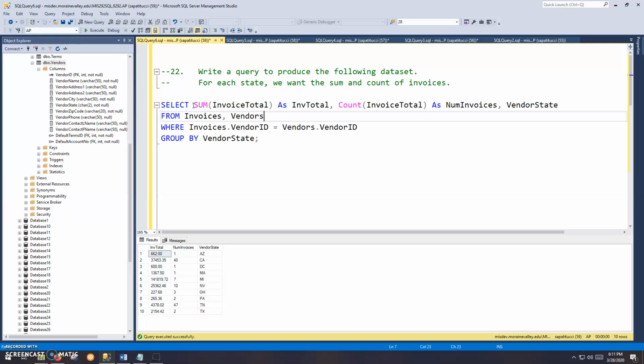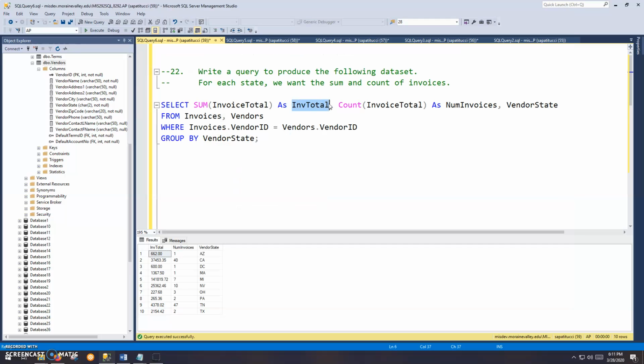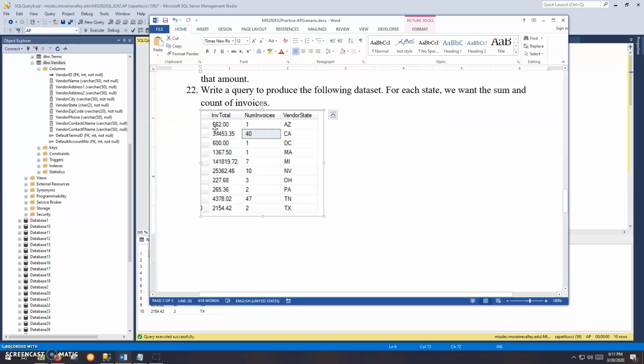Okay, so we're going to select the sum of the invoice total. That'll get us the first column here. We're going to call that INV total. Nice meaningful column name there. And then we'll get the count of invoices. I'll just count the invoice total as well. I'll call that num invoices. And then I'm also wanting the vendor state to show in my results. So those three elements in this select clause are going to translate to the three columns that we see here.